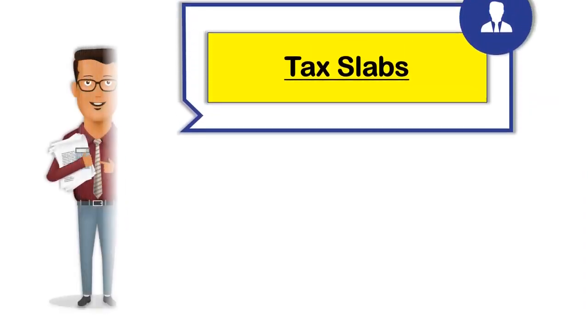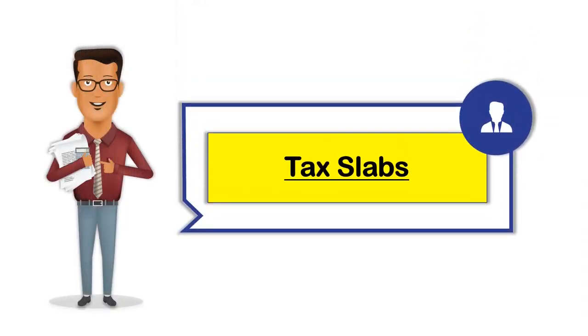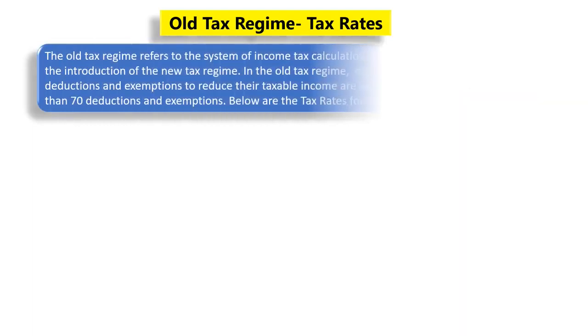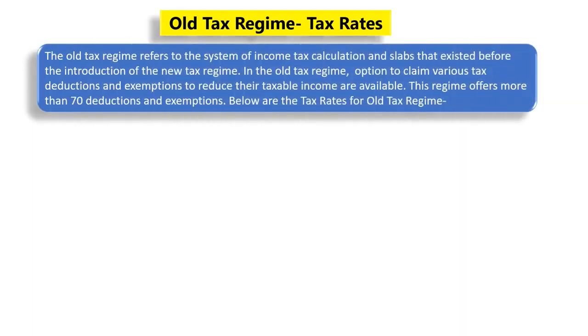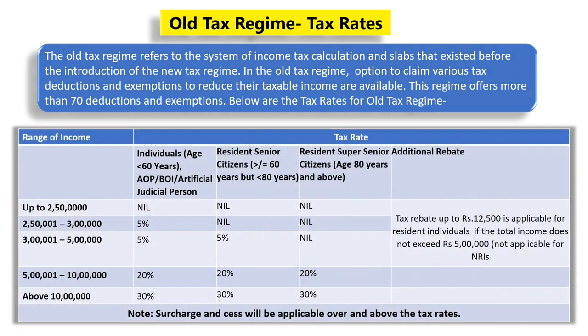Let us first check the tax slabs which are applicable in the old tax regime. The old tax regime refers to the system of income tax calculation and slabs that existed before the introduction of the new tax regime. In the old tax regime, individuals have the option to claim various deductions and exemptions to reduce their taxable income. This regime offers more than 70 deductions and exemptions. It may also be noted that the tax slabs are divided into three parts.